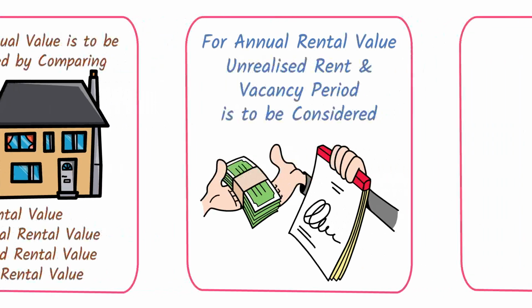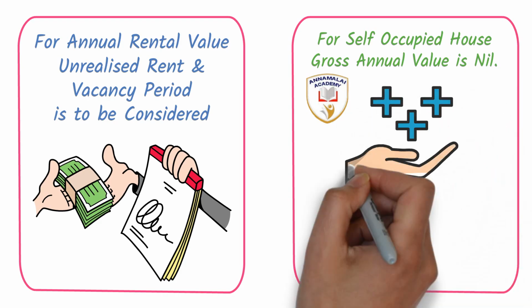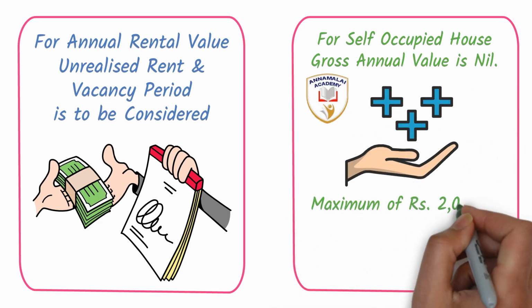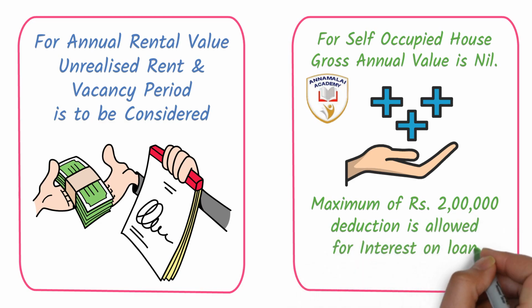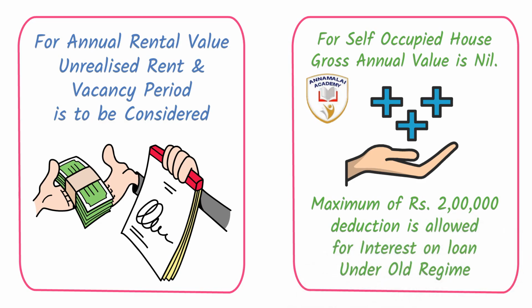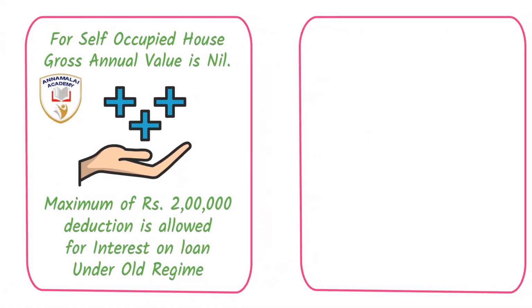Then, in case of a self-occupied house, the gross annual value is to be nil. A maximum of rupees 2 lakhs is allowed as a deduction. You can claim it as a deduction for the interest on loan, and this is applicable only for the old regime.